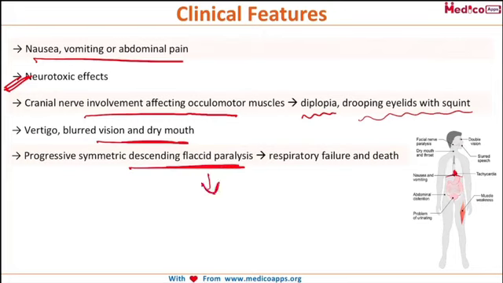Now, what is this flaccid paralysis? Flaccid paralysis is when there is shrinkage of the muscles, and due to the shrinkage there will be weakness. If there is weakness of the muscles, that might even affect the respiratory muscles, and if there is weakness of the respiratory muscles, that will lead to respiratory failure, and lastly the death of the patient. So these are the important clinical presentations with which the patient will present to us.